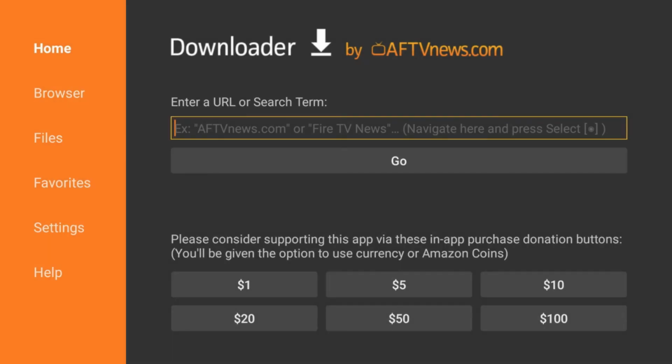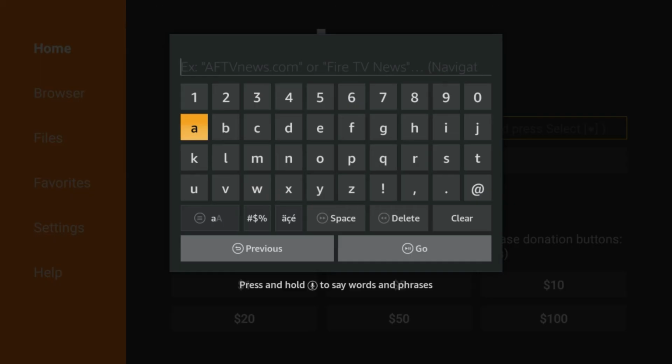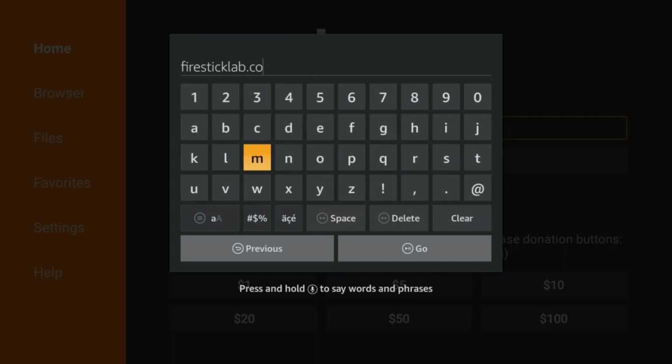And here as you can see the search box, click on the search box and type here the link firesticklab.com/umtv.apk. Then click on the go button.